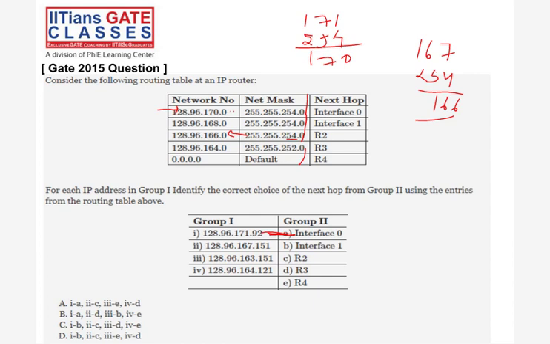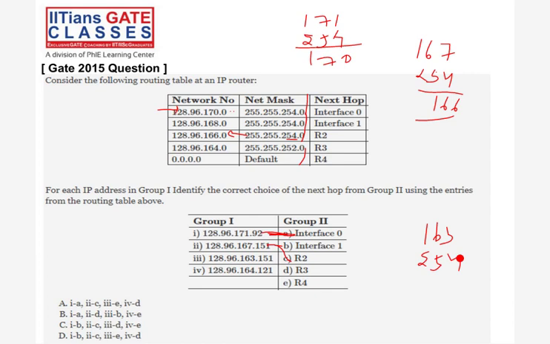Similarly, try with 163. Try with 254 first. If you try 163 with 254, it will come 162, right? Is any 162 there? No. Okay, the first, second, third are done.